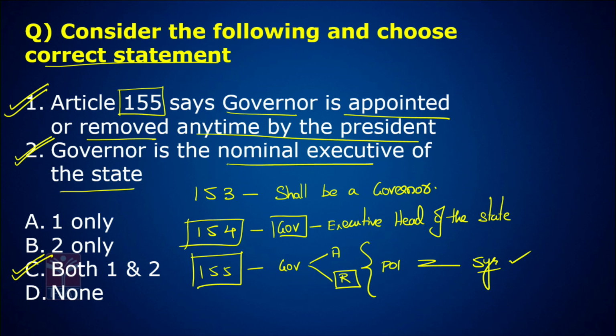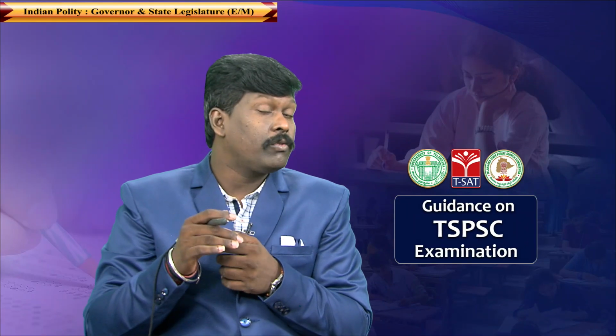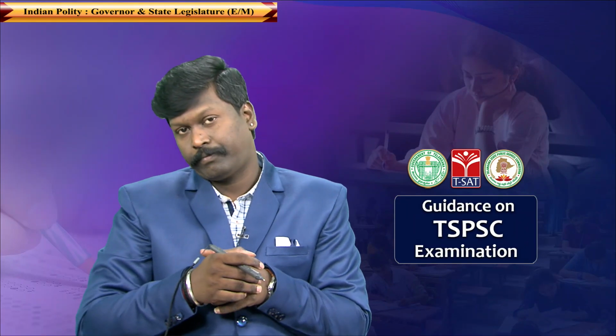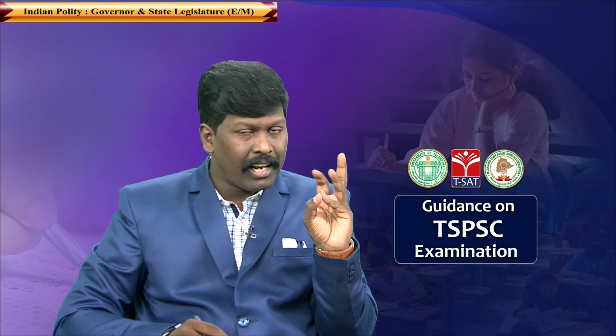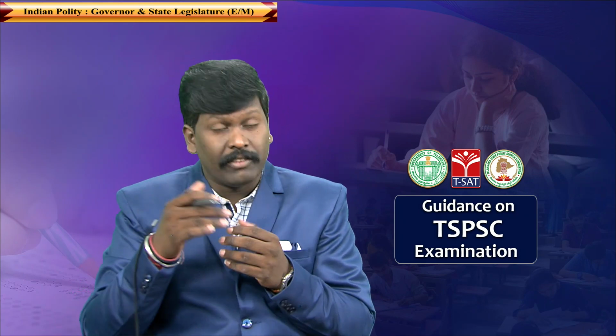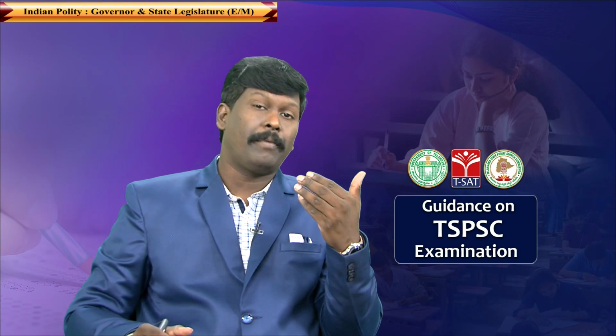Now, look at the screen again. Focus on it. The President of India can any time remove the Governor, but even if the President does not remove the Governor, he continues to stay till 5 years. There are two types of executives: nominal executive and real executive. The nominal executive of the center is the President.